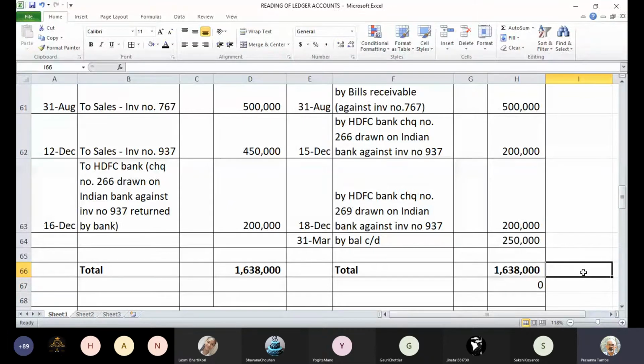Yes, sir. The nature of entries in customer's account. Anybody else who has any doubts, clarity required on any of the transactions? Everybody has followed. Shall we proceed with the next ledger? Yes, can I proceed with the next ledger?